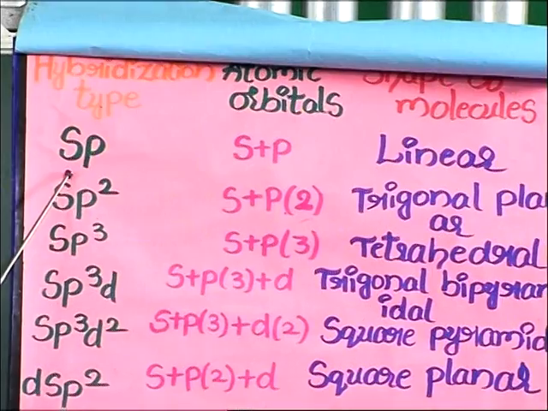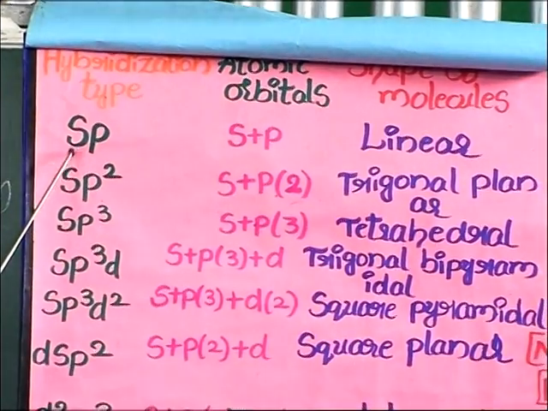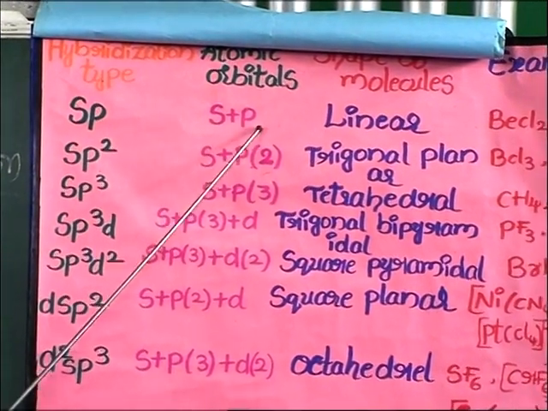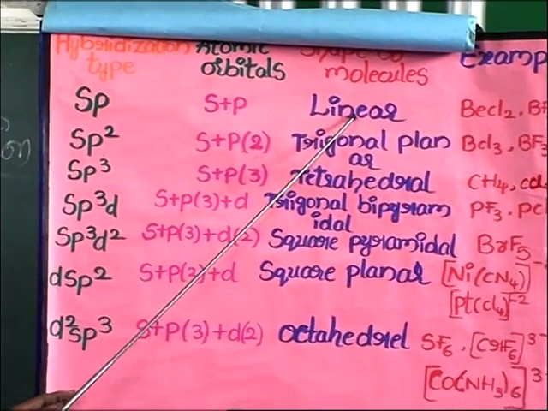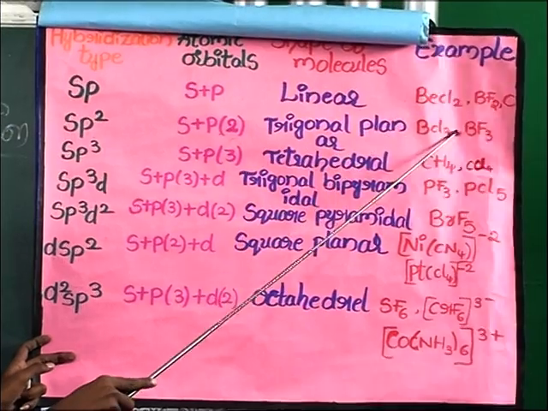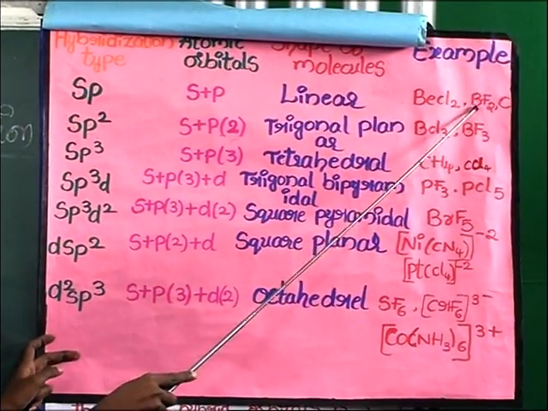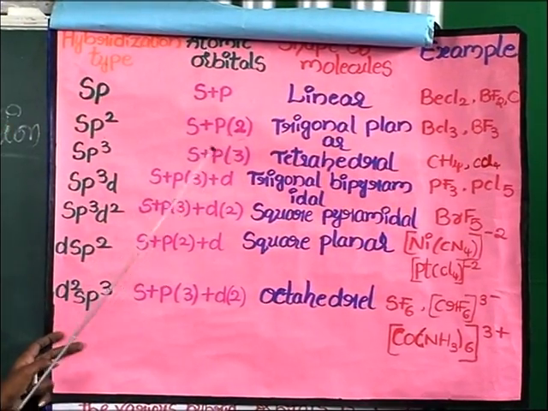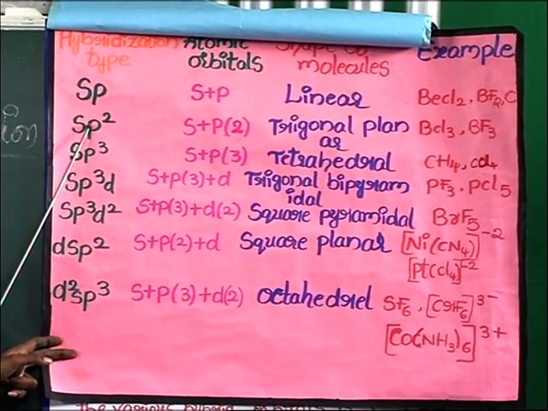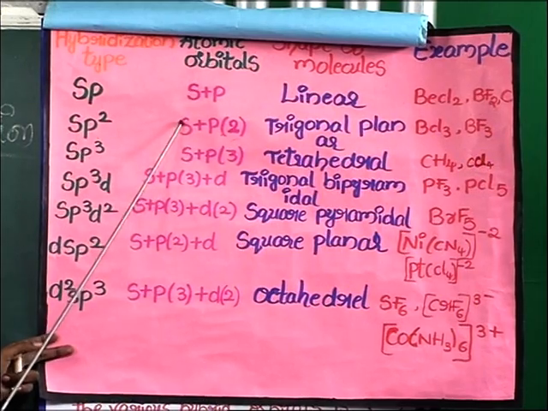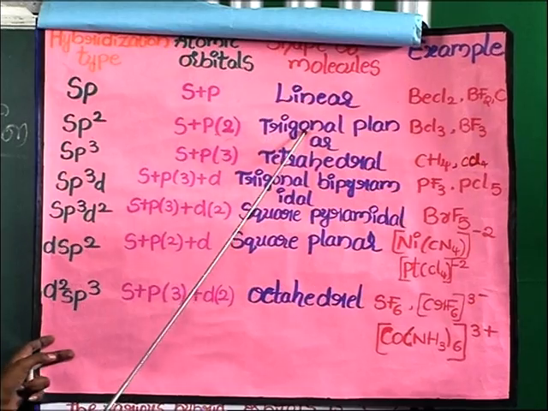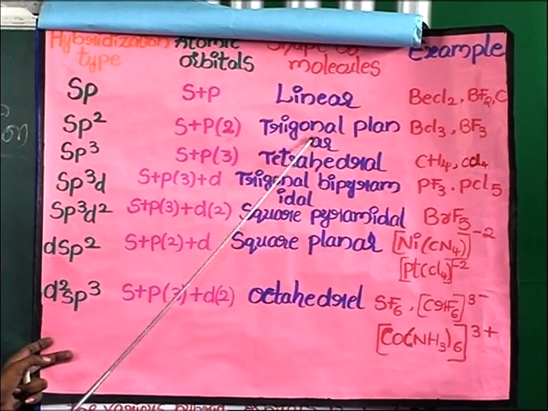sp hybridization. In this hybridization, one s orbital and one p orbital participate. The shape of the molecule is linear. Examples are beryllium chloride, boron trifluoride. Next one is sp2 hybridization. In this hybridization, one s orbital and two p orbitals participate. The shape of the molecule is trigonal planar.